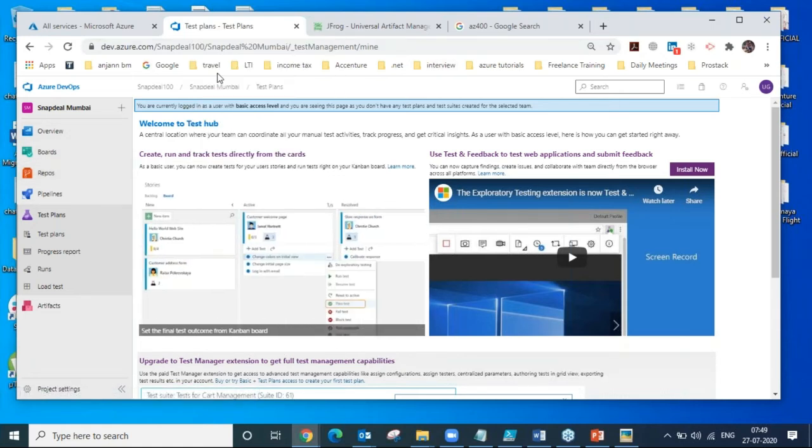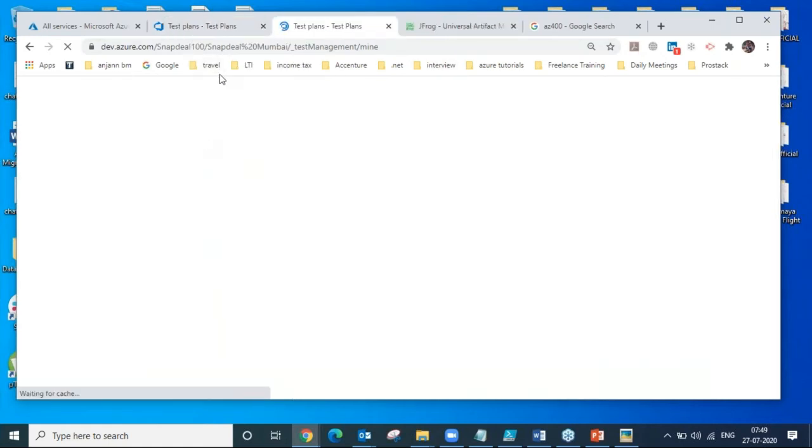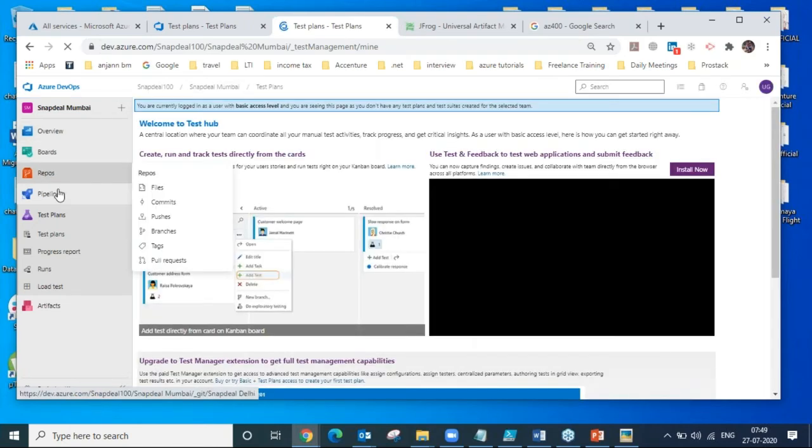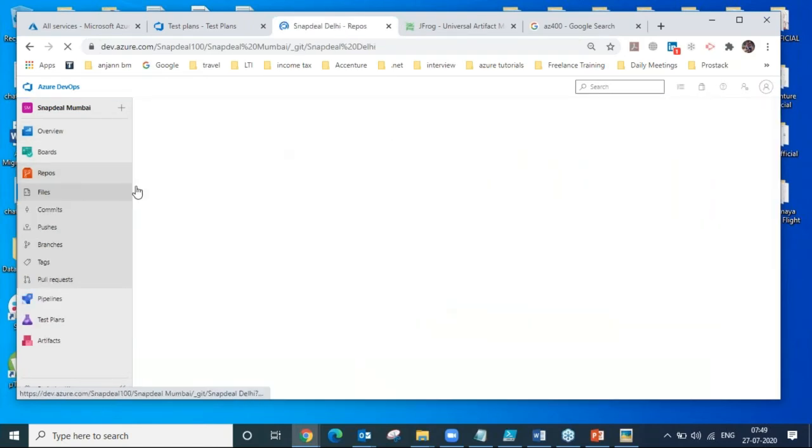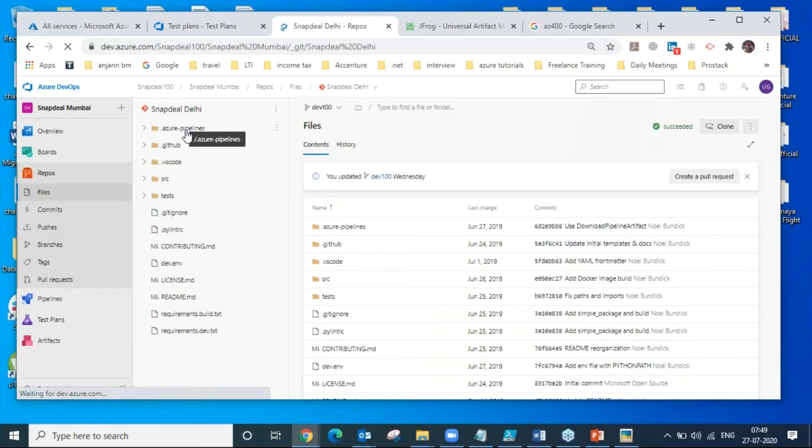Yeah, so for example, it's a Java code base, or it's a .NET code base, or it's a Python code base. So to implement the code and to deploy the code into our front end servers or into our application servers, we need dependencies. There are many dependencies into that.